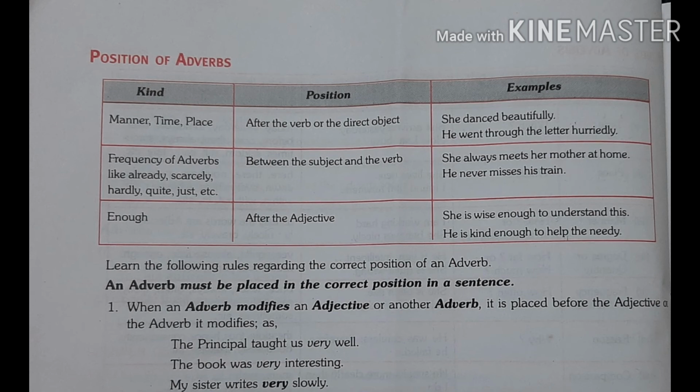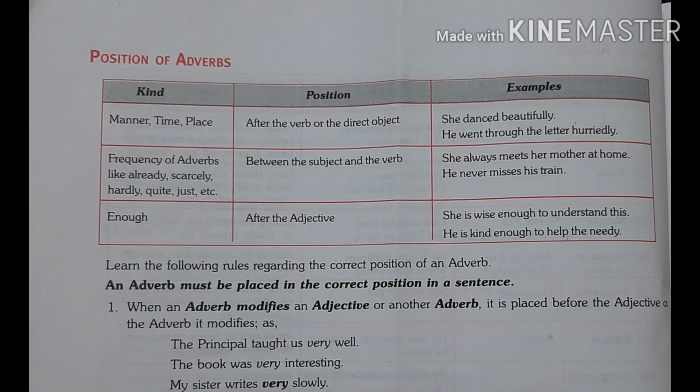First, when an adverb modifies an adjective or another adverb, it is placed before the adjective or the adverb it modifies. For example, the principal taught us very well. Well is an adverb and very is modifying the adverb well.